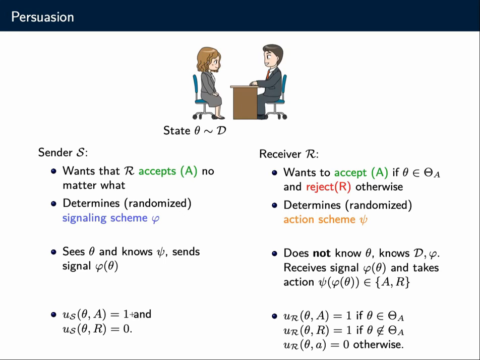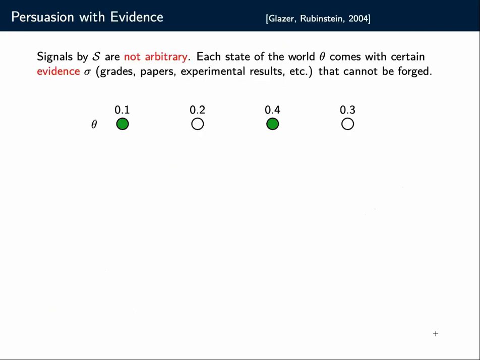Okay, final utilities, according to the preferences of the agents. Utility of the sender is always 1 if the receiver accepts, 0 otherwise. Utility of the receiver is 1 if he accepts and the state of the world is acceptable. It's 1 if he rejects and the state of the world is rejectable, and 0 otherwise. So that's a very elementary game, and you're welcome to take a minute and stop the video and think about how this game would be played, what would be an equilibrium, what the agents would do. It's very simple.